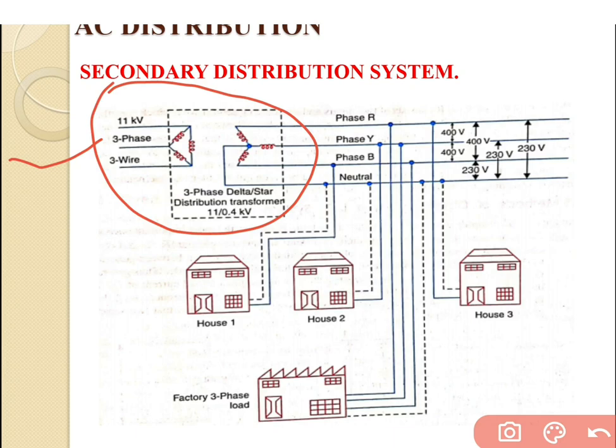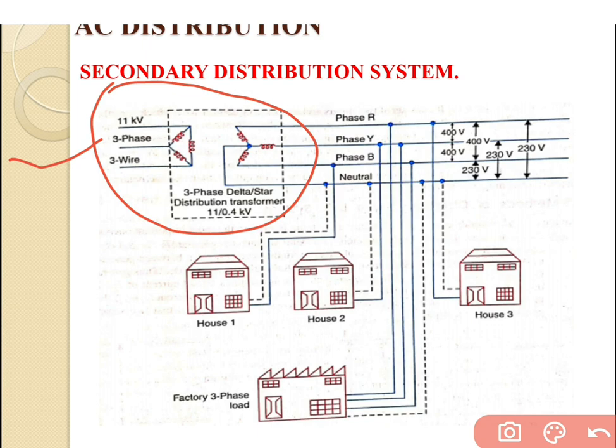Now there is one more thing seen inside the figure. There is one kind of transformer connected over here, and this is the delta star transformer, which is the part of the secondary distribution system. There is one more question that always comes in the exam: why inside the secondary distribution system do we use a delta star transformer? Because at the output side we use a star connection only, because there are a number of three phase loads as well as single phase loads connected at the output of the secondary distribution system.